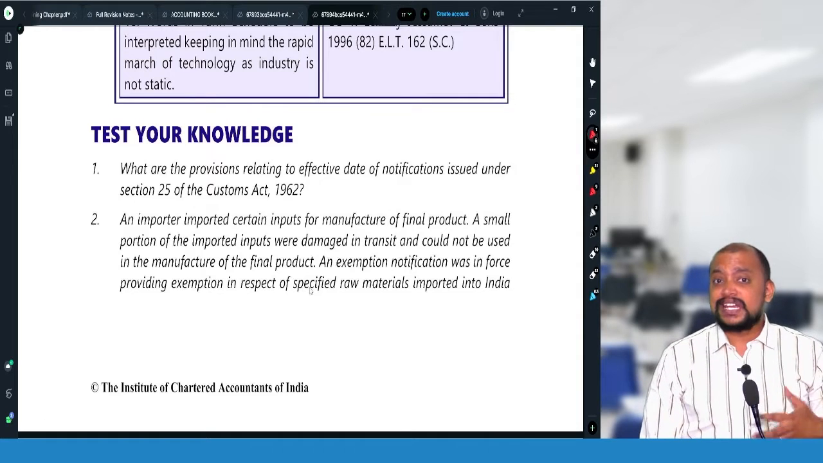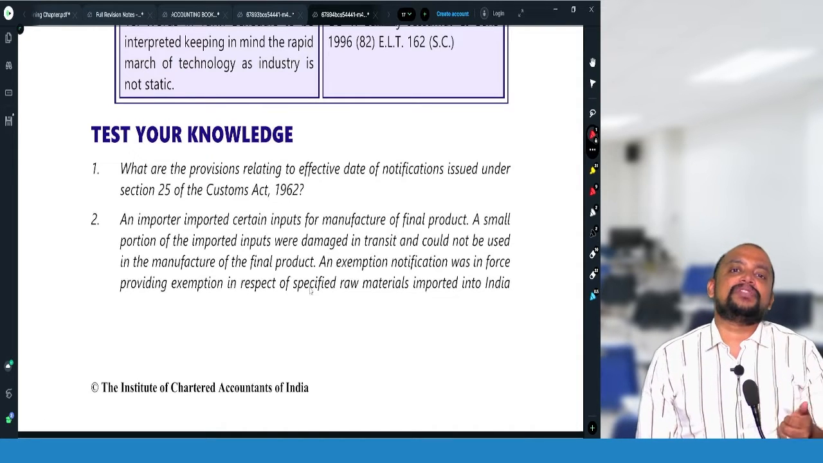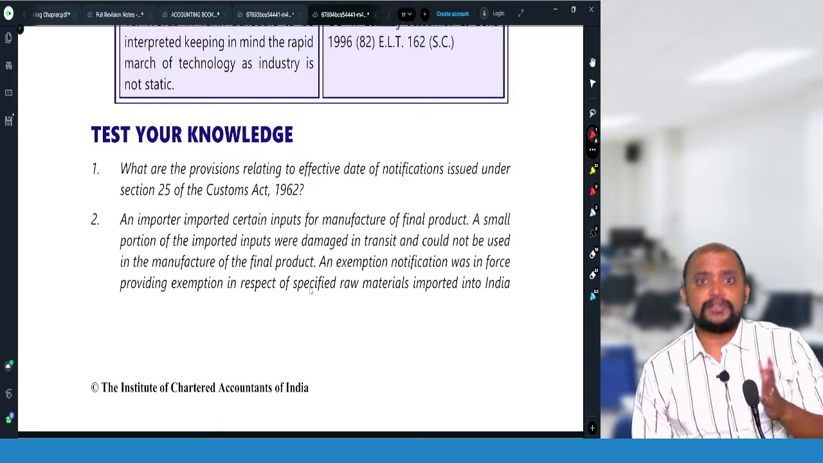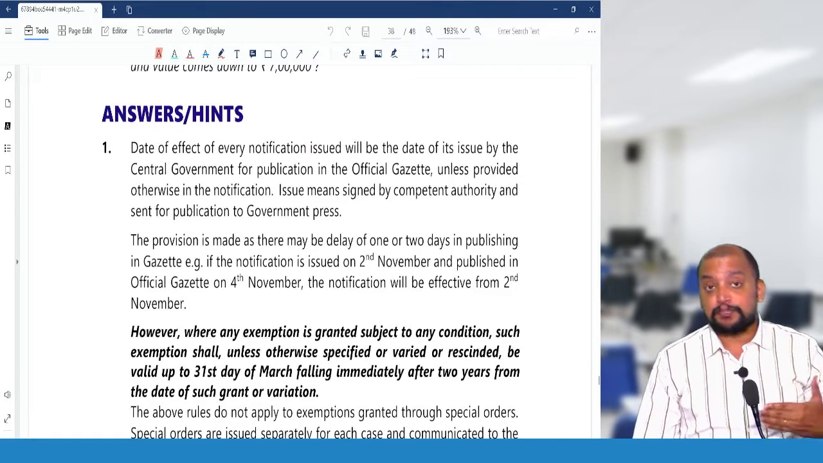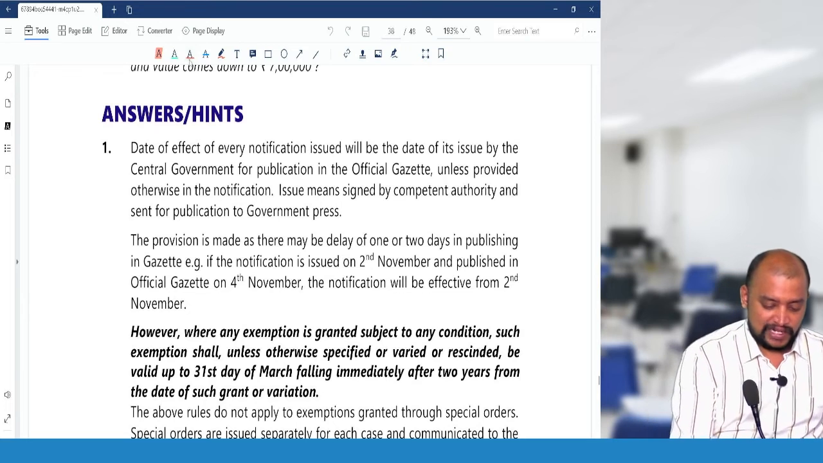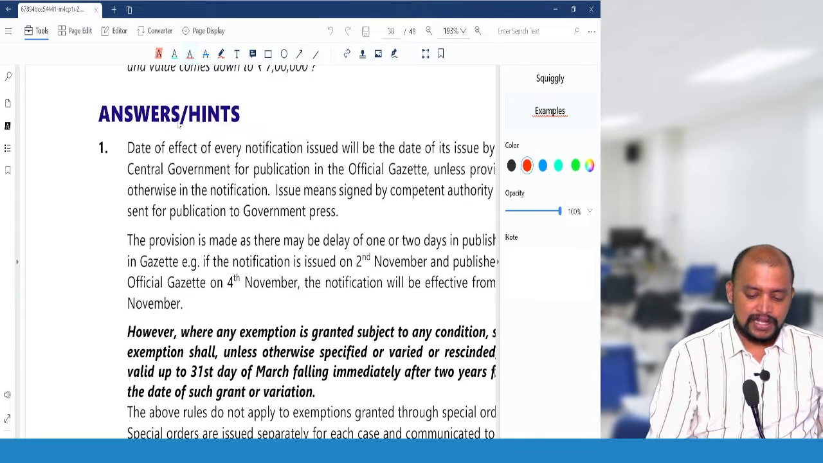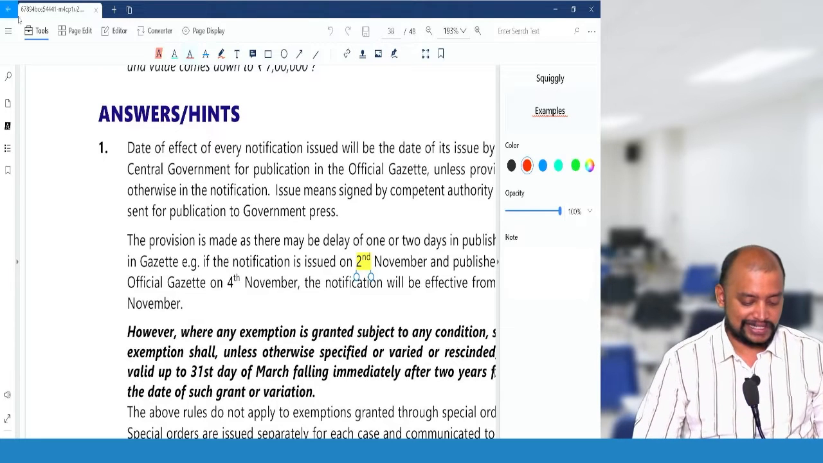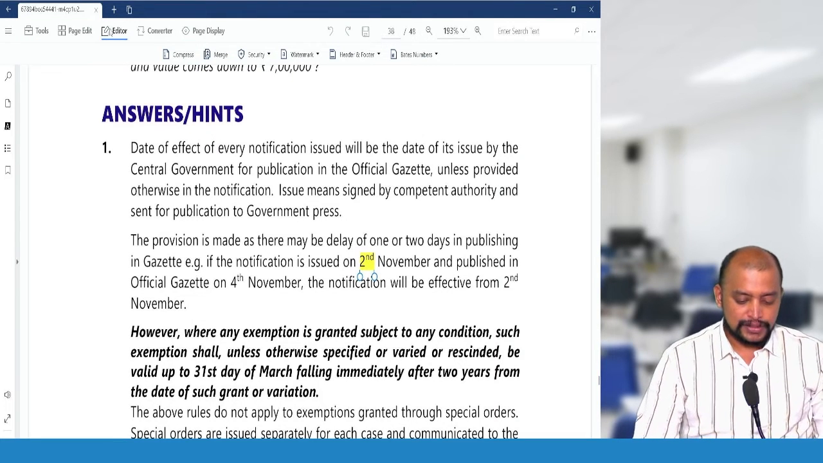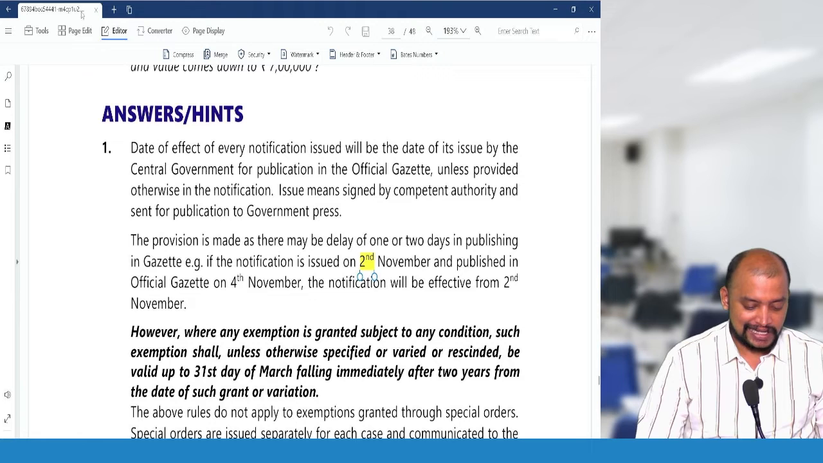Suppose there is a date mentioned in the notification, then from that date it is effective. If there is no date mentioned in the notification, the date when it is published in the official gazette will be effective. Okay, so we need to take the date when it is published in the official gazette. That is to be taken in this case.